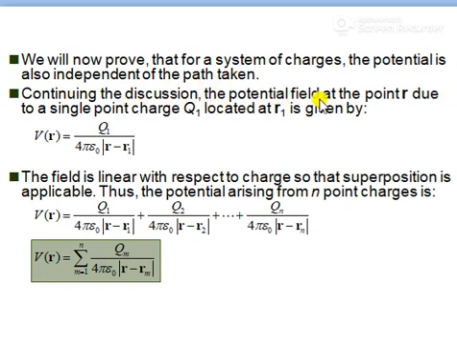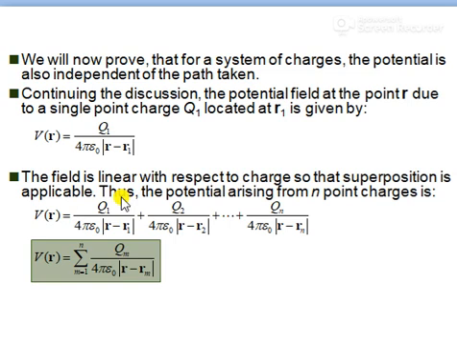The potential field at the point R due to a single point charge Q1 located at R1 is given by V(R) equal to Q1 divided by 4 pi epsilon naught modulus of R minus R1, right? Now the field is linear with respect to charge, so superposition is applicable. We can make a superposition.